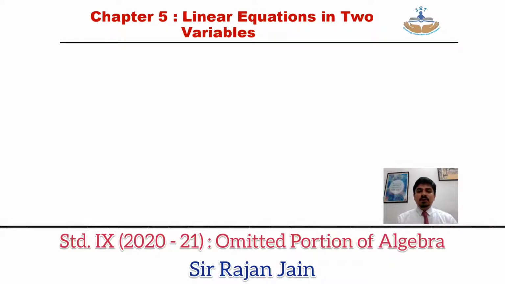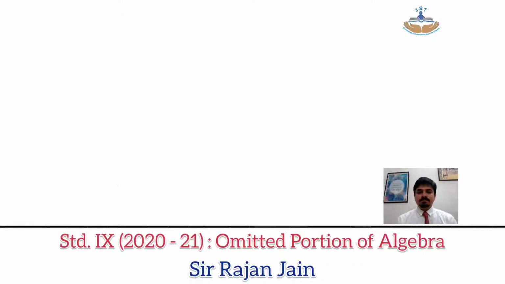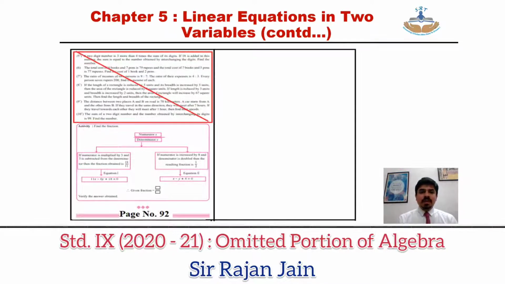Then coming to your chapter number 5, that is linear equations in 2 variables. Come to page number 85. On your page number 85, over there you will see solving of simultaneous equation by substitution method. That entire thing is omitted. On page number 91, top of the page, problem sum number 7, 8, 9, 10, all 4 questions are omitted. Then in your problem set 5, question number 2, subpart number 5 and 6 is omitted. On page number 92, all the sums of your problem set, word problems, that is question number 5 up till question number 10, everything is omitted.